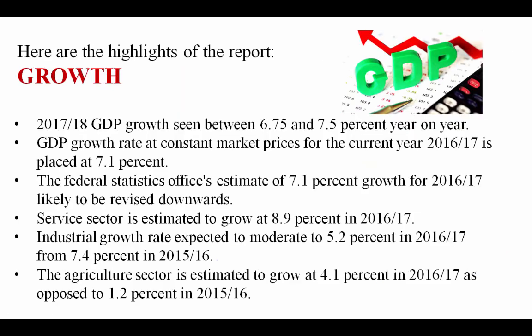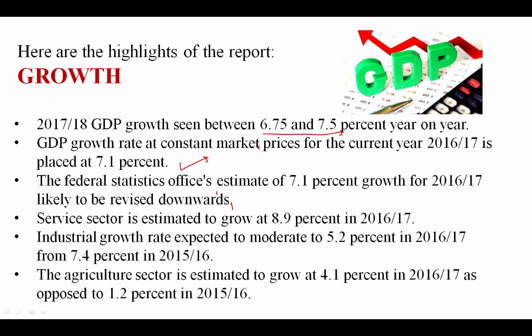So let's see some highlights of the report. First is growth. 2017-18 GDP growth is seen between 6.75 and 7.5 percent year on year. The GDP growth rate at constant market prices for the current year 2016-17 is projected at 7.1%. The Federal Statistics Office estimate of 7.1% growth for 2016-17 is likely to be revised downward.